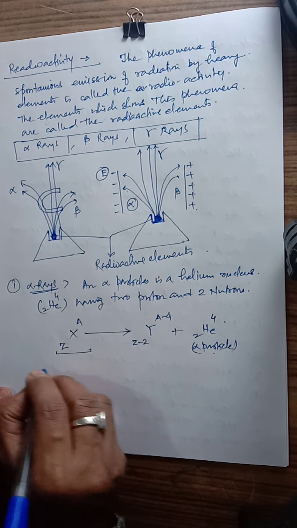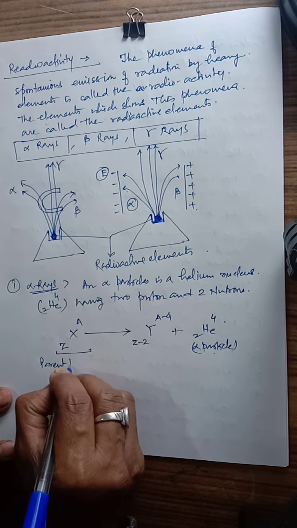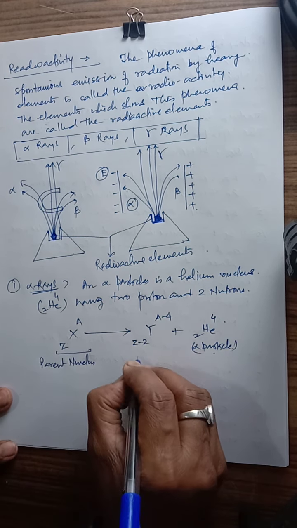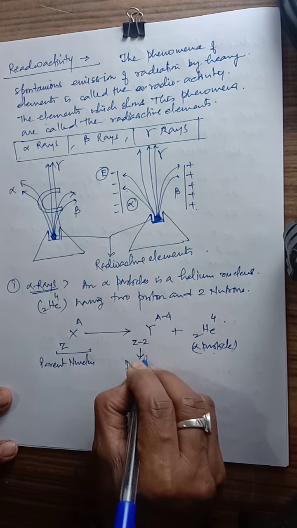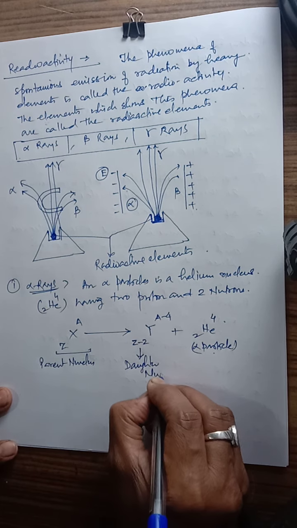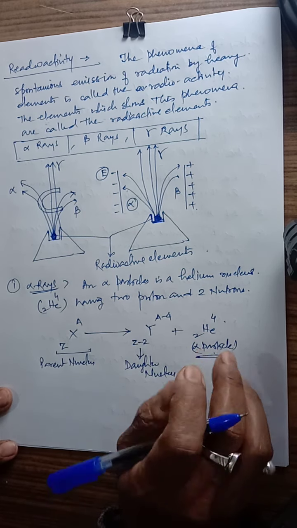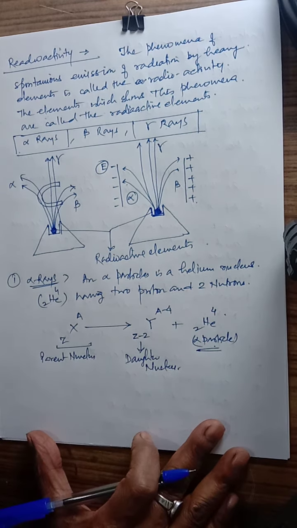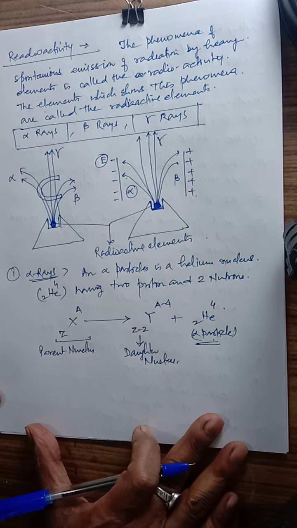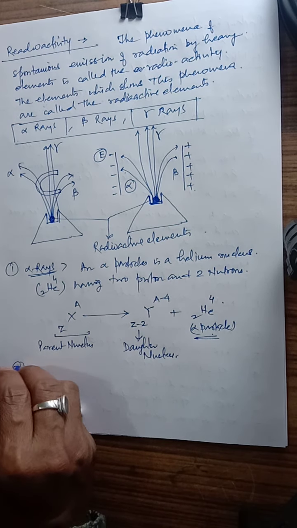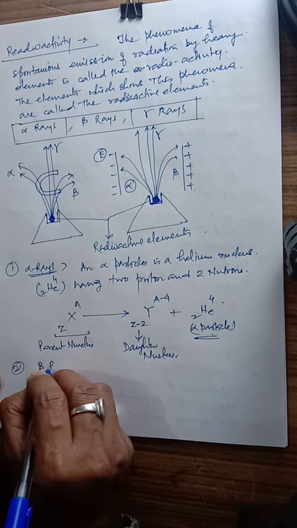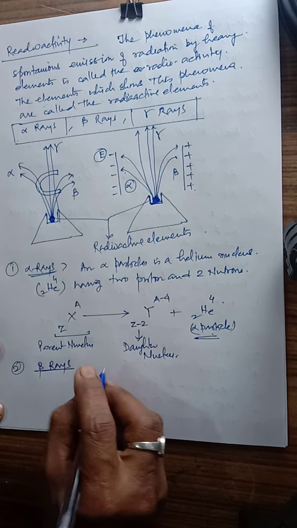This is known as the parent nucleus, this is the daughter nucleus, and this is the free particle. So this is the alpha rays.